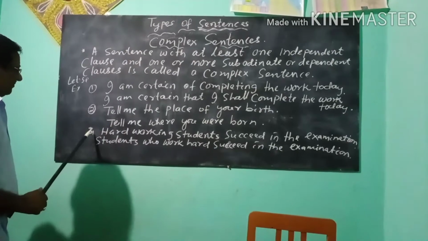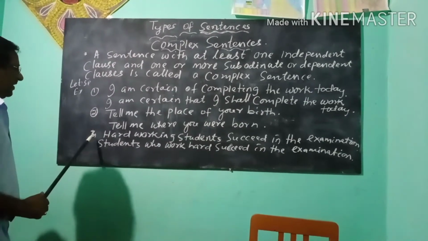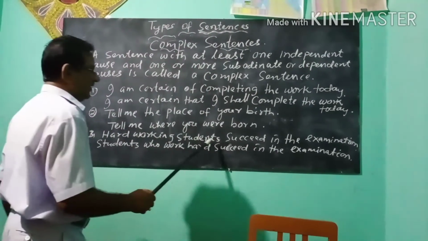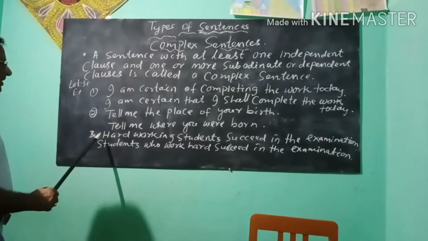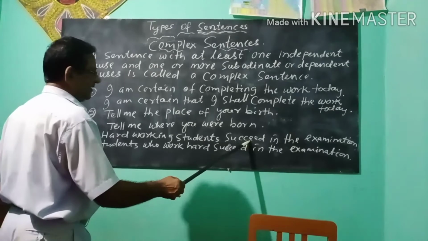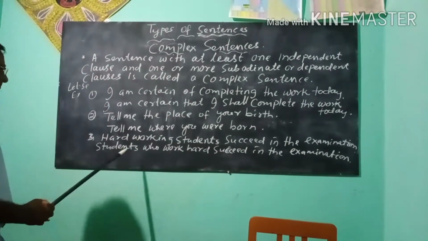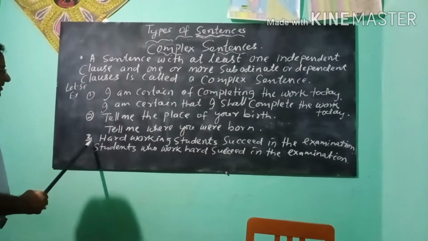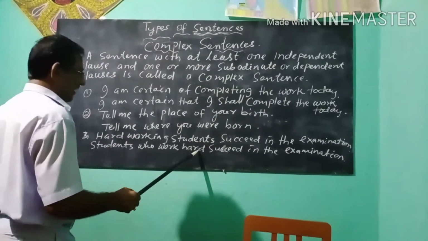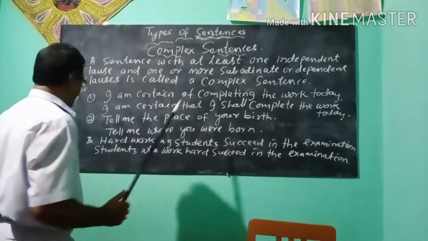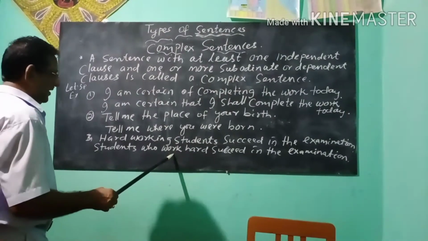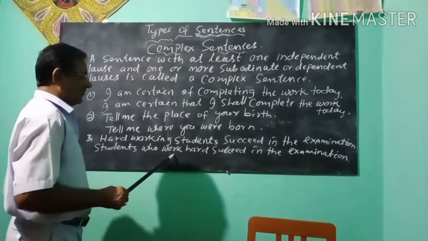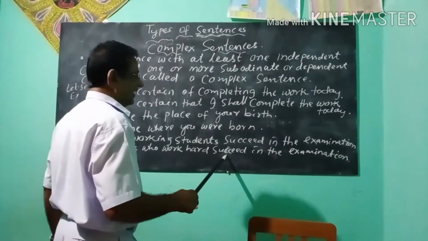Next, sentence number three: Hardworking students succeed in the examination. Here "succeed" is one finite verb. And: Students who work hard succeed in the examination. Here "work" is a finite verb and "succeed" is another finite verb.